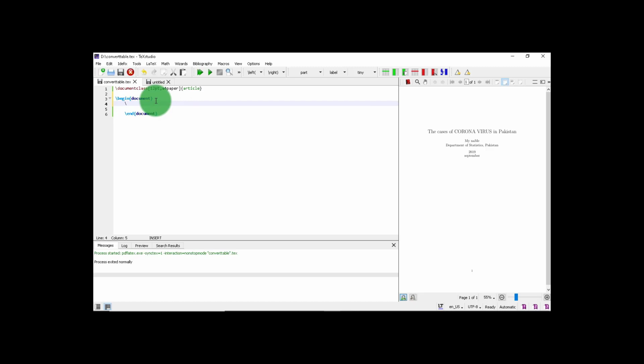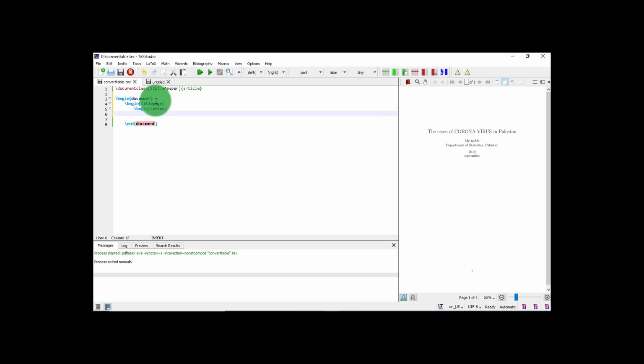For this I am writing slash begin title page in curly brackets, and I want it to be in center, then slash begin center.